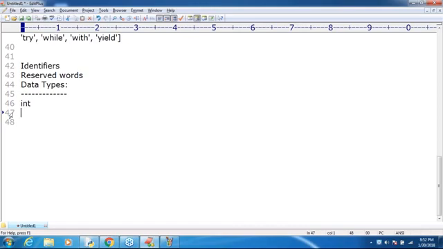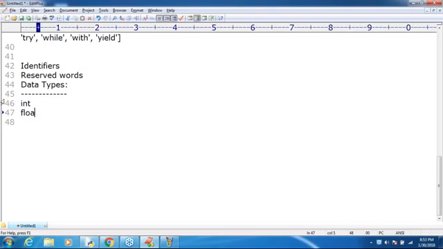Int is not reserved. Immediately some people are asking, sir, if it is the int type, float type, double type, boolean type, these are reserved words, right? Sir, we are not going to use these words. In a Python program, you are never going to use int, because internally Python is going to consider it. That's why these are not reserved words. Are you getting it? Because we never use these words. Am I required to declare a variable explicitly? No. Sir, the first data type is clear for you, right?